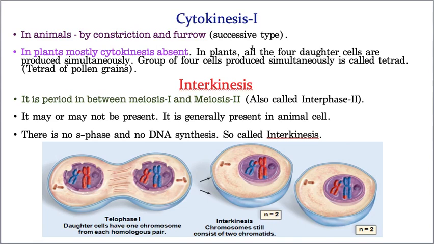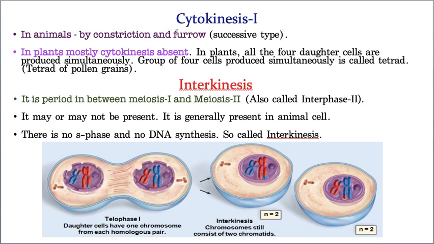Okay, hope you understood karyokinesis 1. Now let us take cytokinesis 1. Cytokinesis 1 is mostly absent in plants. In plants, the cell directly divides into 4 cells in meiosis 2 only. But in animals, cytokinesis happens first, and afterwards they enter into meiosis 2. Whereas in plants, meiosis 1 is followed directly by karyokinesis 2 only. There is no cytokinesis. So it is mostly absent in plants, whereas it is present in animals. And in animals it takes place by the cell furrow, cell cleavage method.